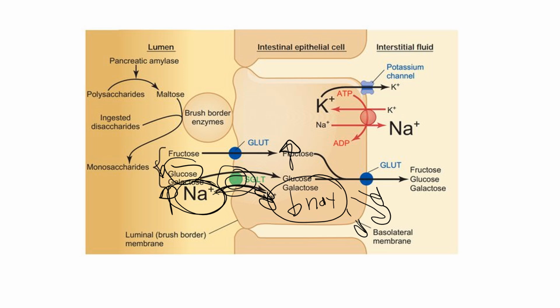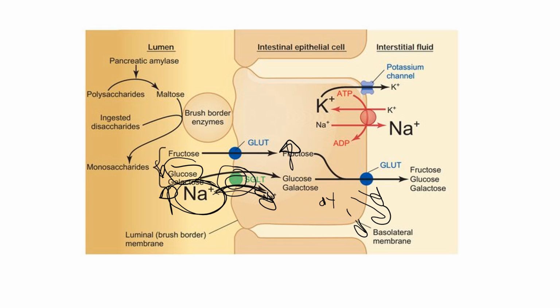Again, this is happening at the end of absorption when glucose levels are actually lower in the lumen than they are in the epithelial cell. Okay, so we need to move glucose from a low to a high concentration past the apical membrane. And we're going to, of course, need active transport to do that. So what type of active transport is utilized? Secondary active transport.